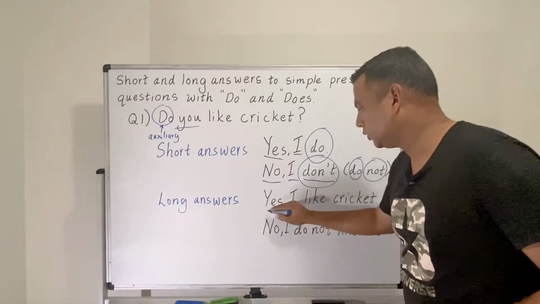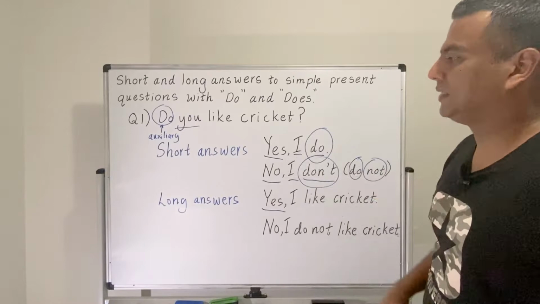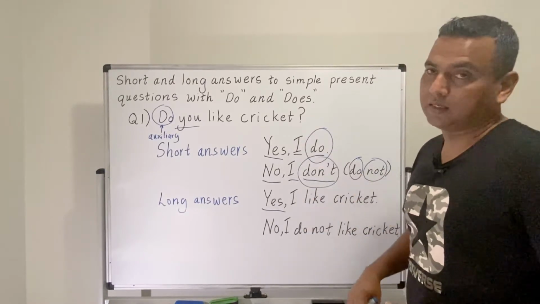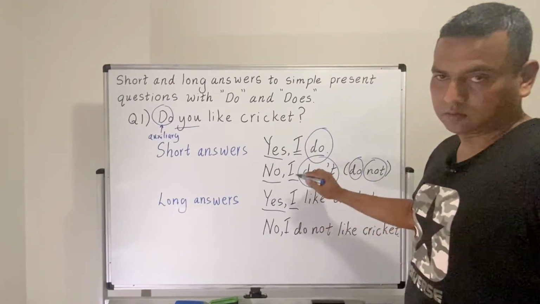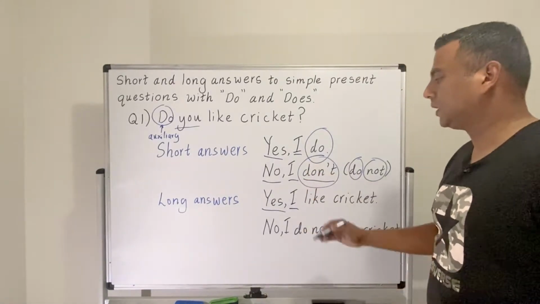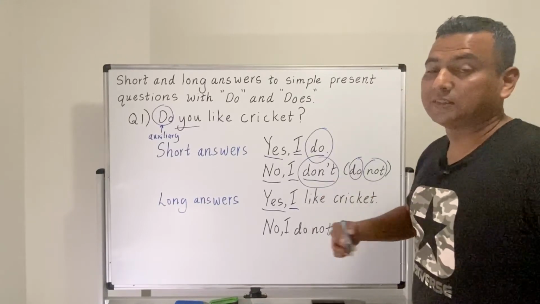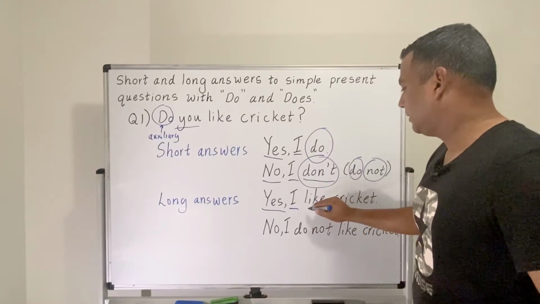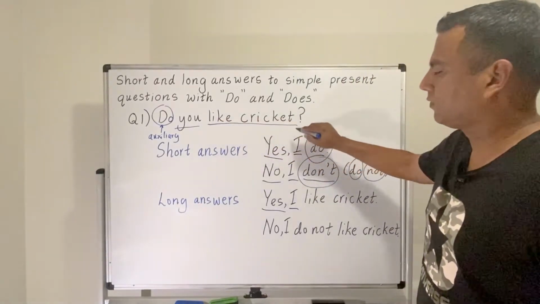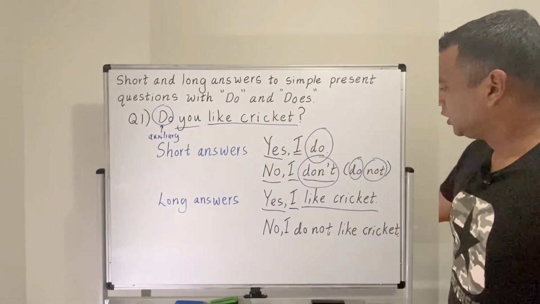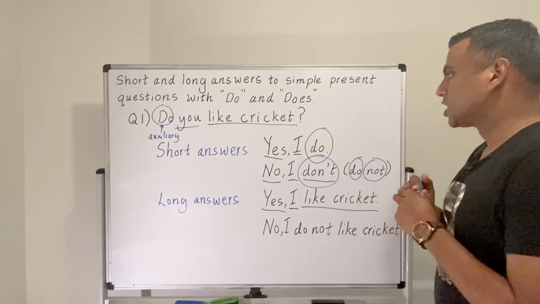so what you do is you say yes, okay, just in the case that you have done in the short answers, and then see the subject, the same thing you have to do because you are answering as you about yourself, and then as you can see here, the rest of the question, like cricket, written just the way how it appears in the question.